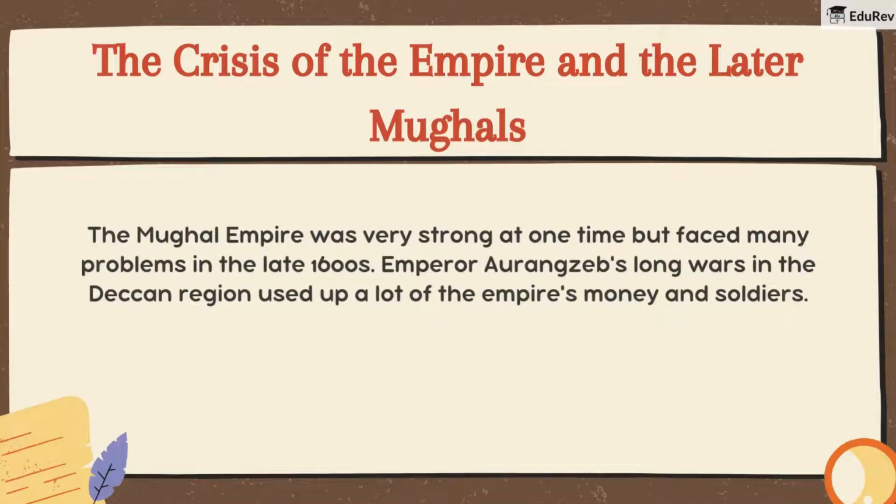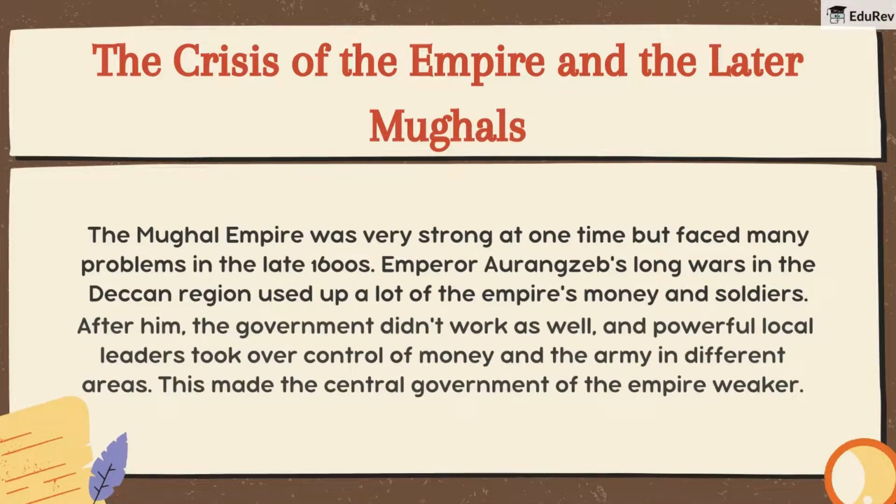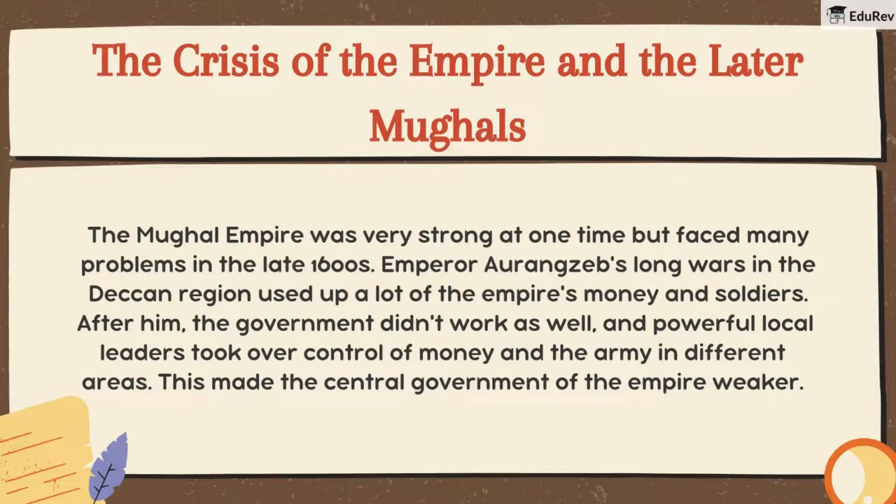The Mughal Empire was very strong at one time but faced many problems in the late 1600s. Emperor Aurangzeb's long wars in the Deccan region used up a lot of the empire's money and soldiers. After him, the government didn't work as well, and powerful local leaders took over control of money and the army in different areas. This made the central government of the empire weaker.